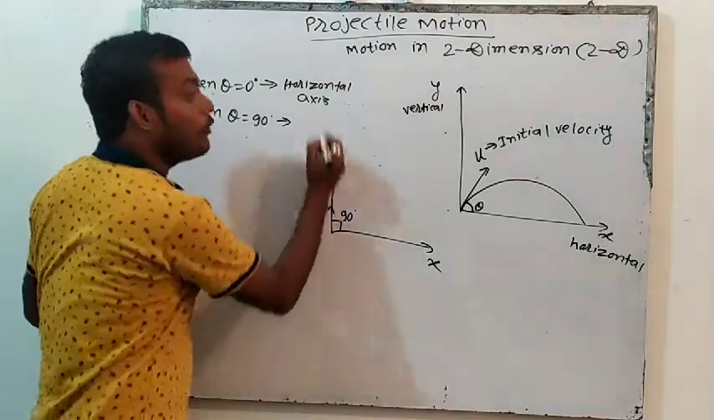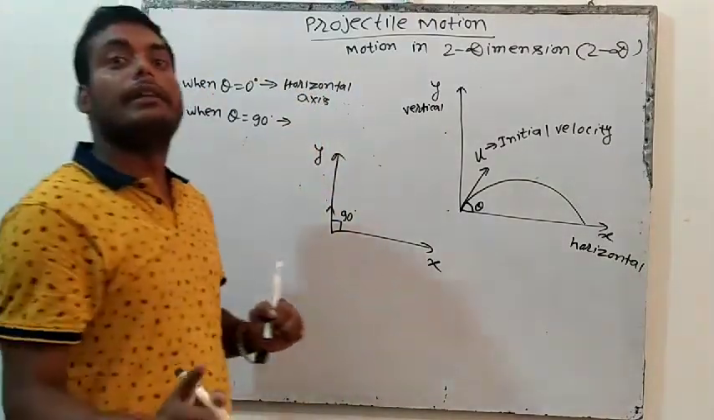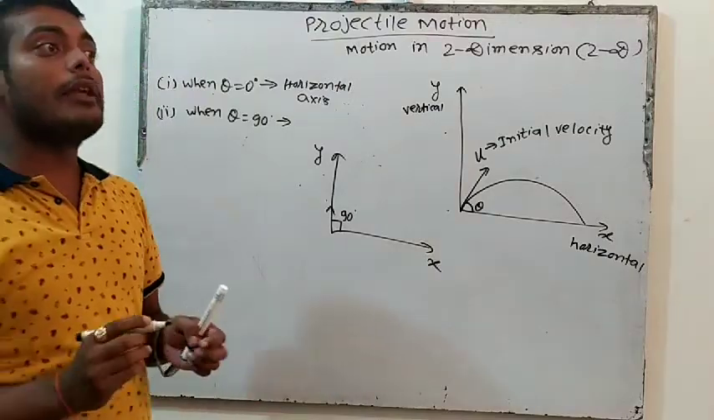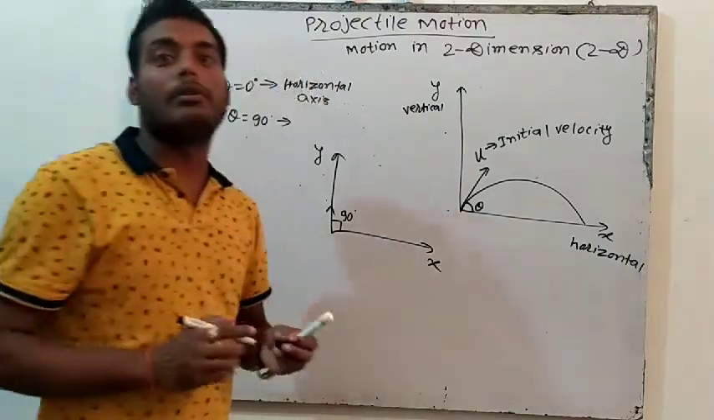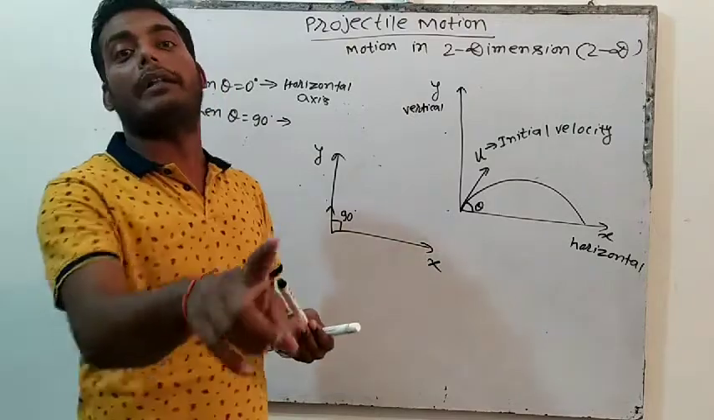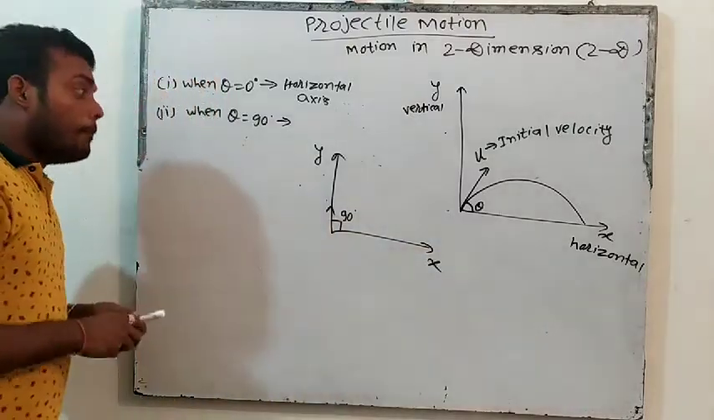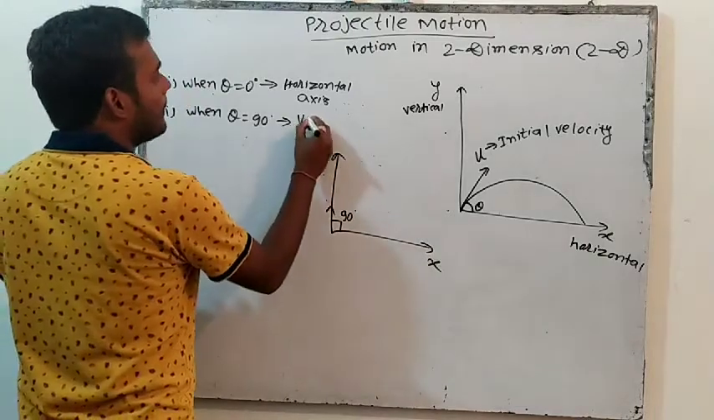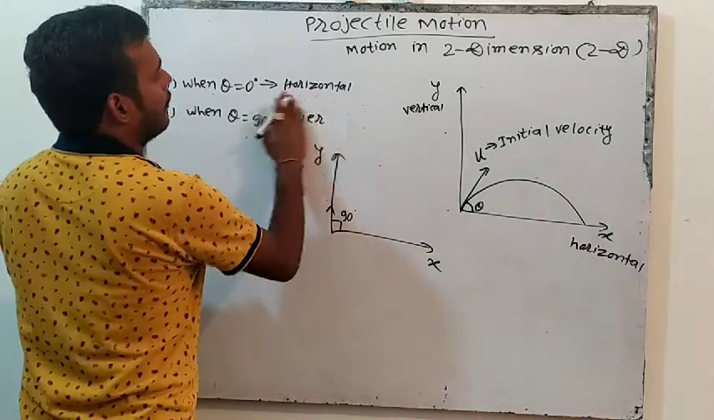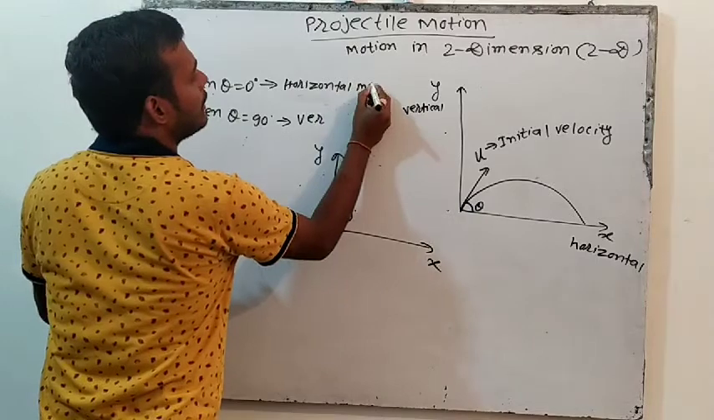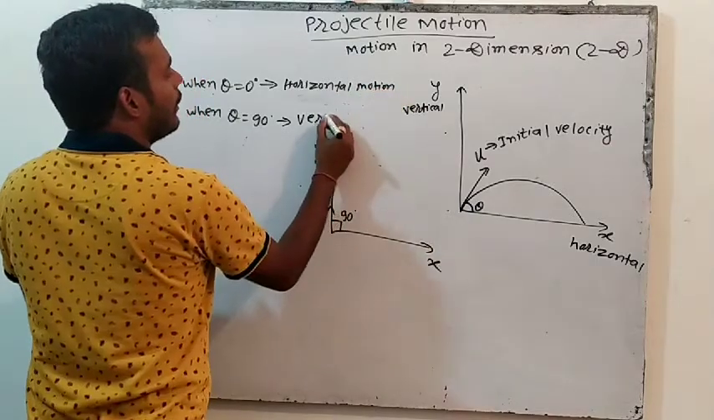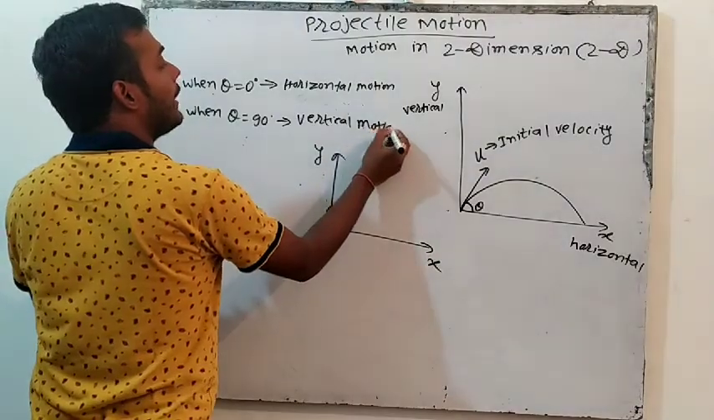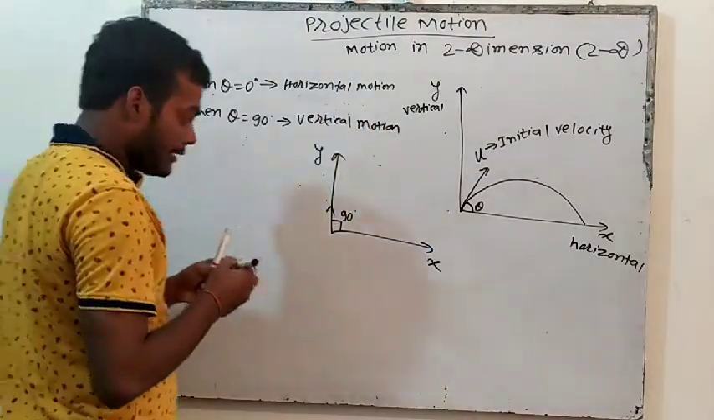Then the object will go along the y-axis. When theta is 90, the object will go along the y-axis. So this is vertical motion. That is, when theta equals 0, that is horizontal motion. When theta is 90, that is vertical motion. Write it like this: horizontal motion. And this is theta equals 90, which motion? Vertical motion. Vertical motion means motion along the y-axis.